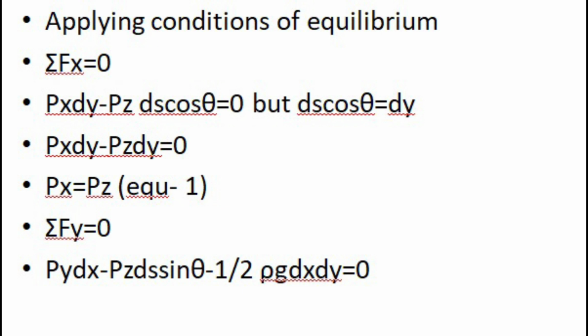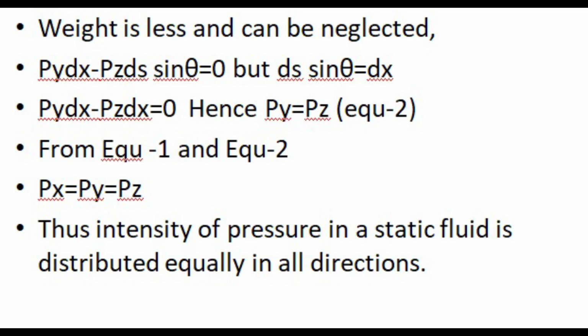Now applying the second equation, sum of all vertical forces equal to 0, the equation will be py dx minus pz ds sin theta minus half rho g dx dy is equal to 0. Now you can see that dx is a very small term, and when it is multiplied by dy, another small term, it can be neglected. So the weight of the element can be neglected. So we will have the equation py dx minus pz ds sine theta equal to 0.